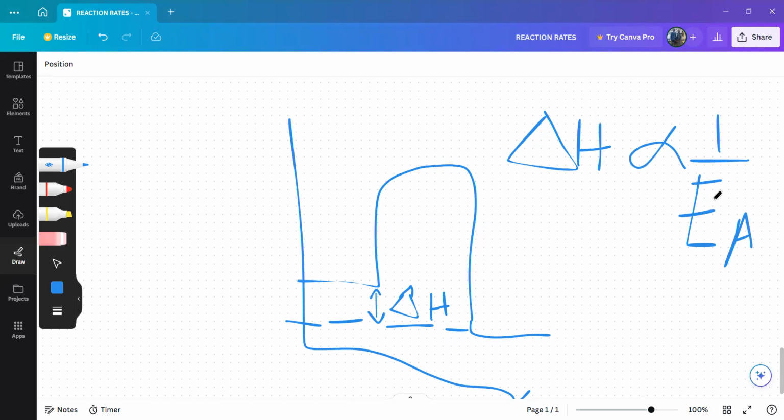As activation energy decreases, our delta H increases. I want to explain how that happens. That is the last aspect we will talk about here, and then after that I will do previous question papers in my next video.